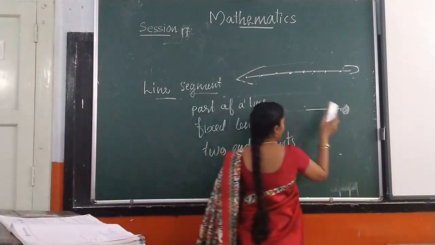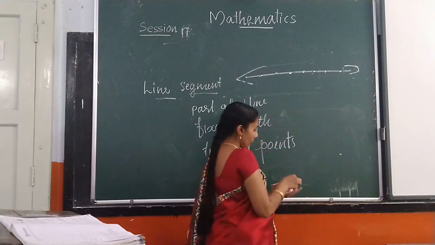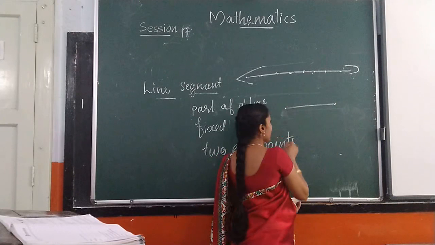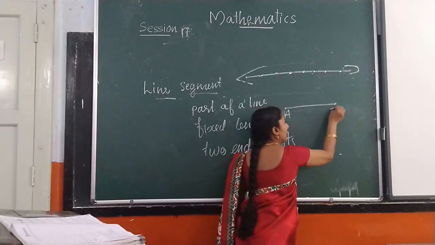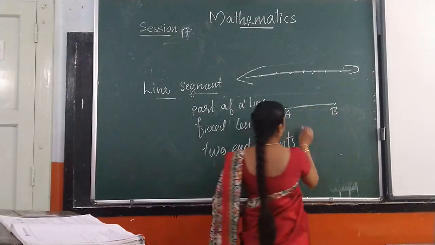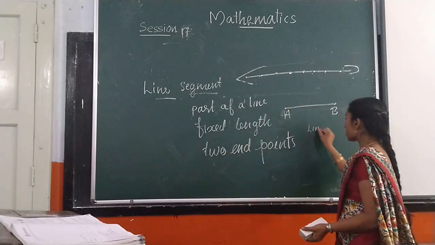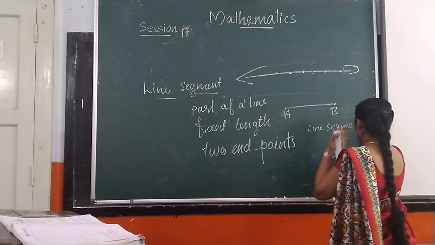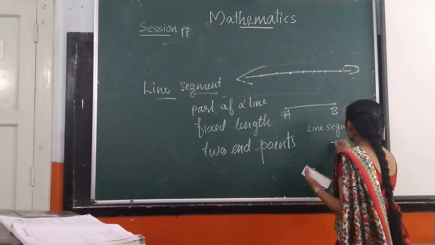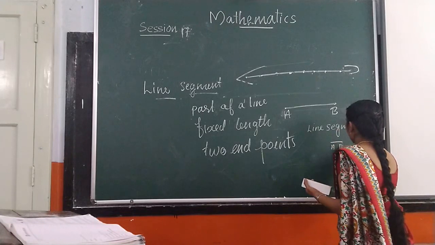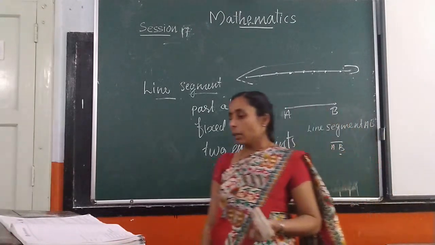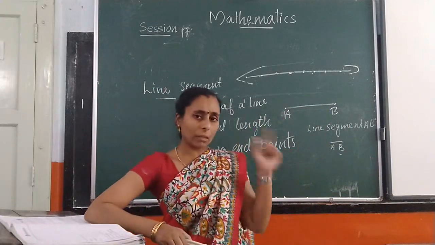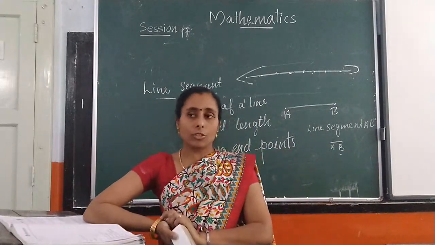For a line segment, we have to draw the line, make a point and give the name with a capital letter. How can you read it? Line segment AB. Or this also we can draw as line segment AB. Both ways we can give the name line segment AB. Anytime we can name a line segment, but you have to use capital letters.